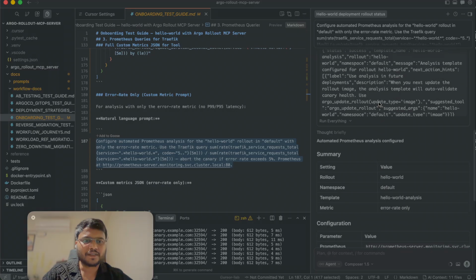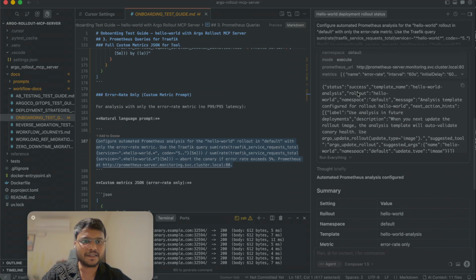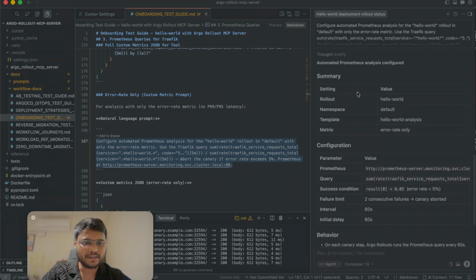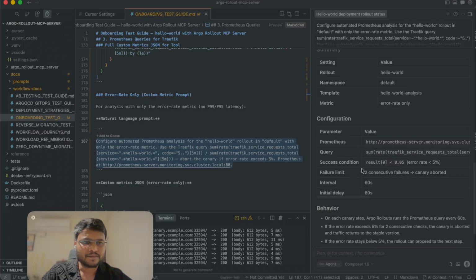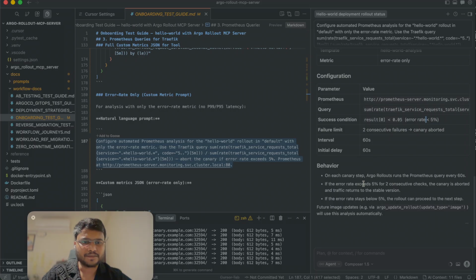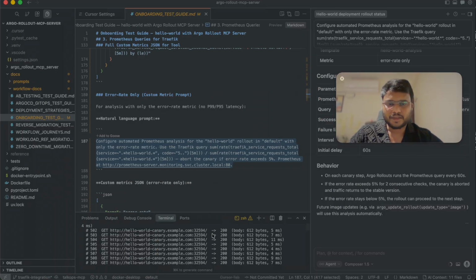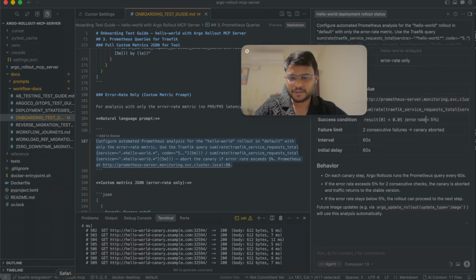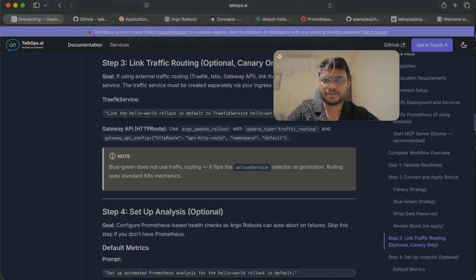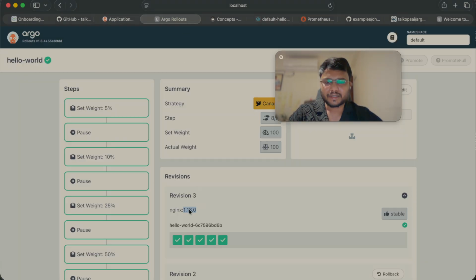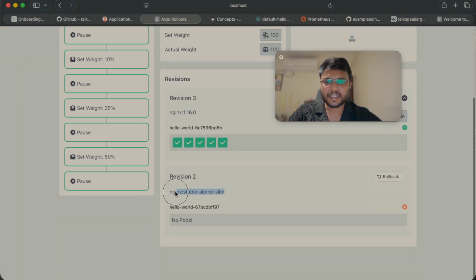So now it has configured that analysis template, right? Result is 0.05. Now let's roll out the new version. Right now this is the latest version, so I'll again roll out with this revision.